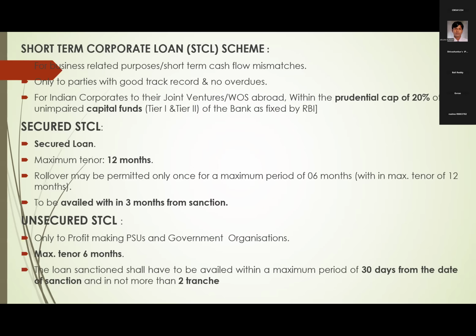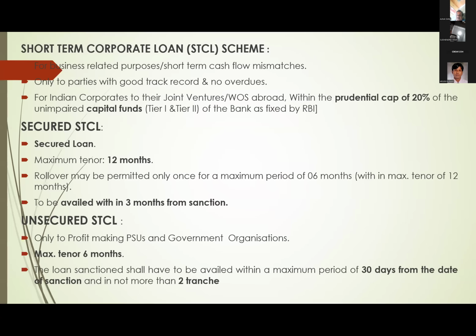What is the purpose here? Only to parties with good track record, and for Indian corporates we will also fund joint ventures and wholly owned subsidiaries abroad, within the prudential cap of 20% of unimpaired capital. For this STCL, the maximum loan we can give during this year is 20% of our unimpaired capital funds, tier 1 and tier 2 funds.